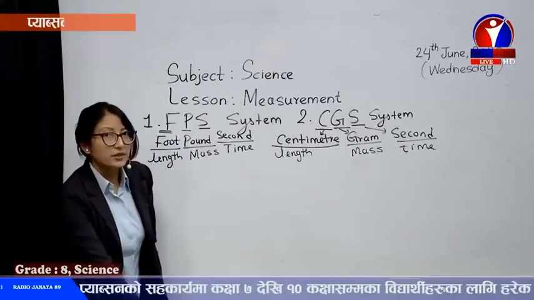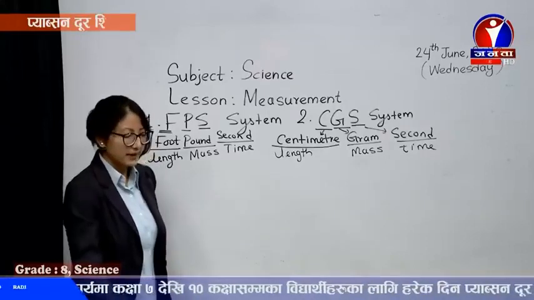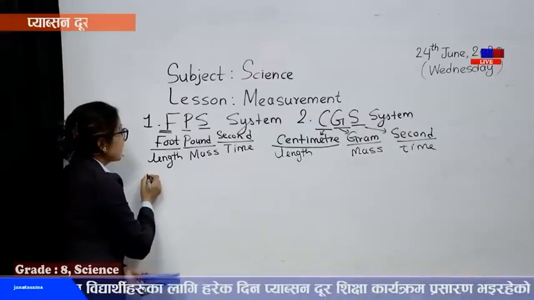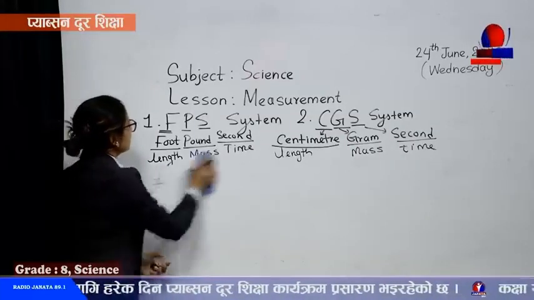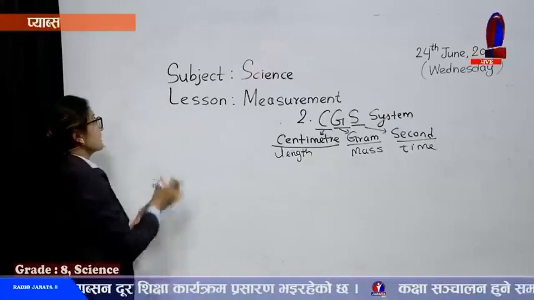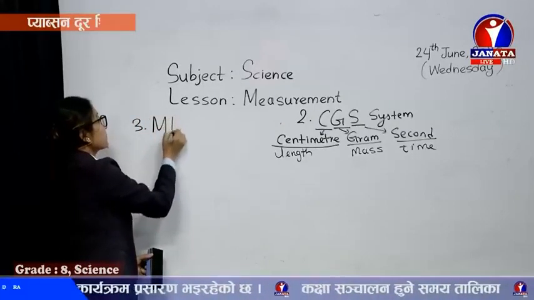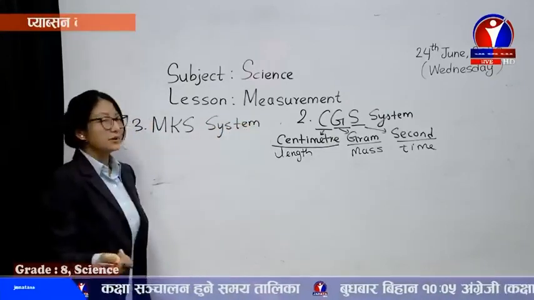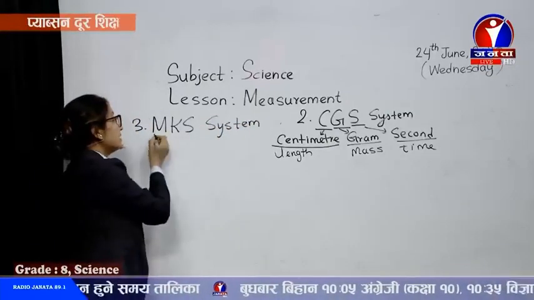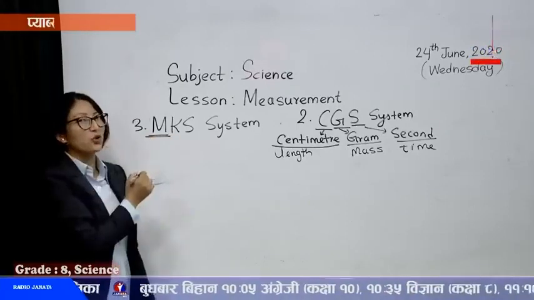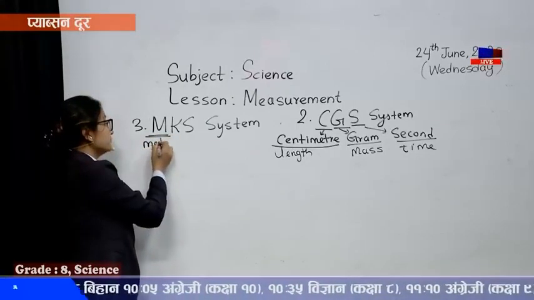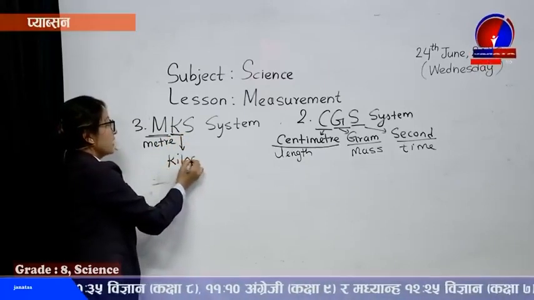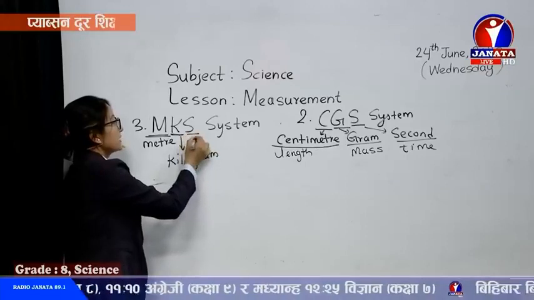Now the third one, the MKS system. Let me simply write here. Number 3, MKS system. Similarly, length, mass, time. M stands for meter, K is for kilogram, and S is for second.